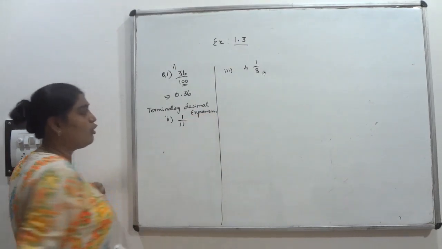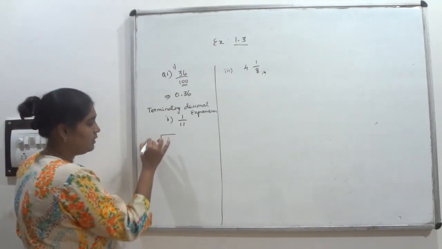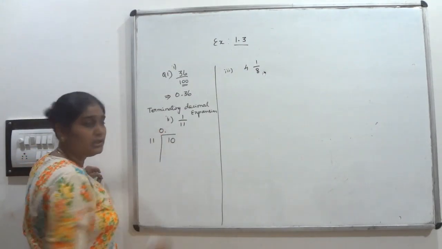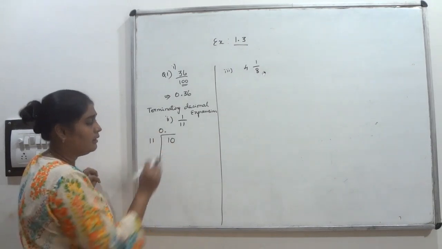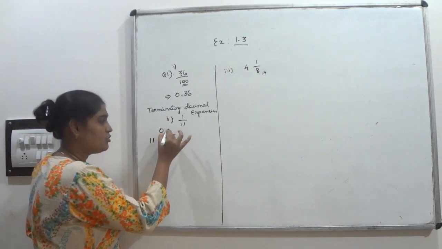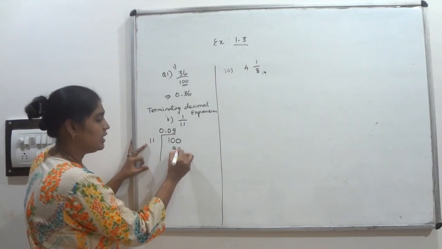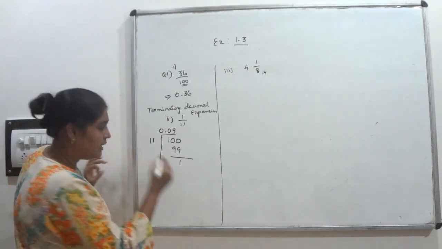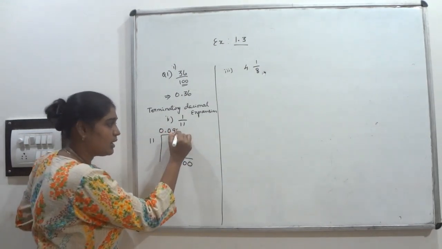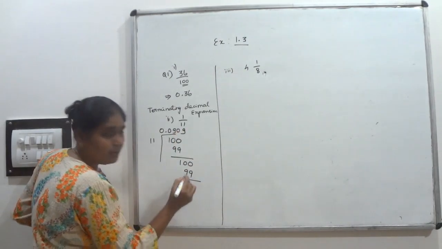Okay. Then go for the next one, that is 1 upon 11. See, here I have to divide this one, 1 upon 11. This cannot be divided, so include 0 here. That's why I have to keep 0 point. Then 10 is also not divided by 11, that's why include one more 0. So I have to keep 1 0 in the quotient place. Then how many times will it go? 9 times 99. Again 1 is the remainder. Again I have to include 0. It is not possible, so include one more 0. That's why I have to keep 0. Again 9 times it will go, 99. So again the remainder is 1.